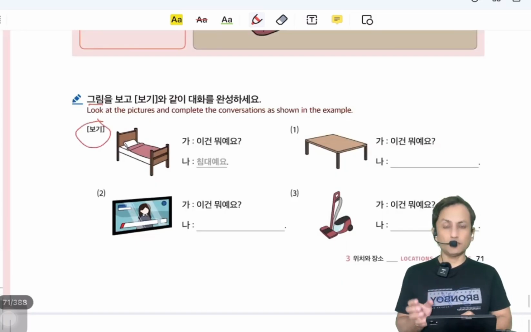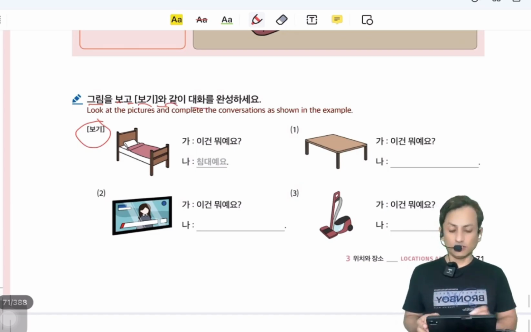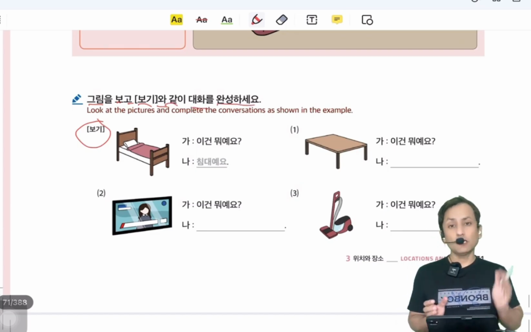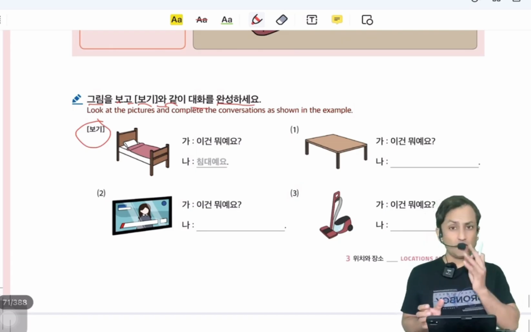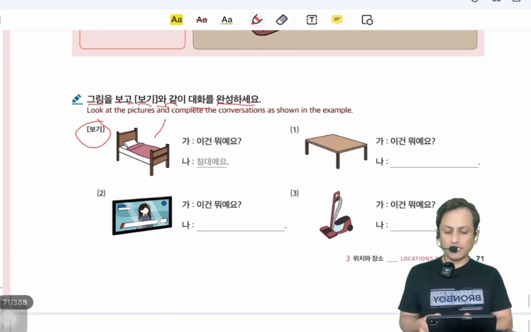Now there is a pogi. Krim is picture. Pogo. Pogo is see and watch. Pogi with curtain. Like the pogi, like the example. Theva is conversation. 완성 하세요, complete. Complete the conversation like example. In the example there is bed.